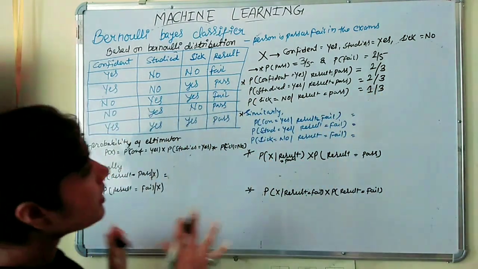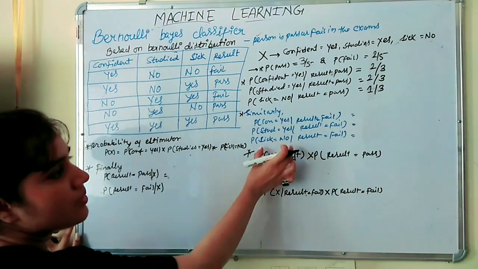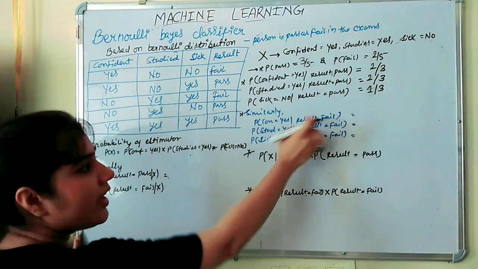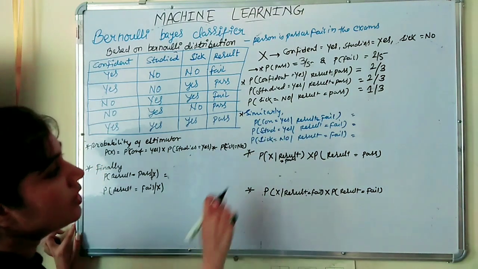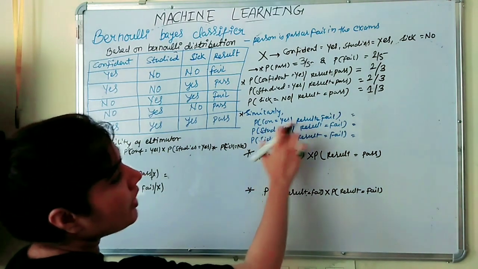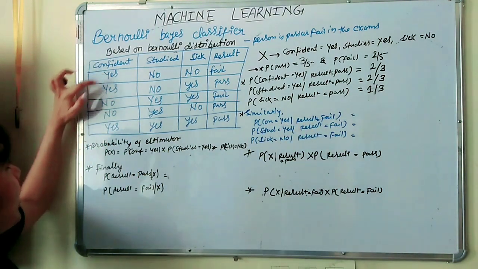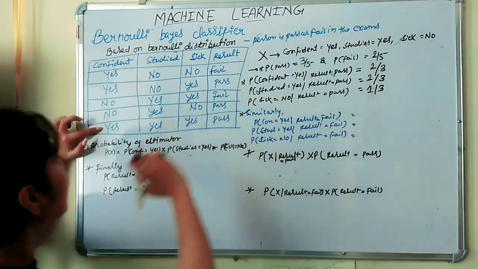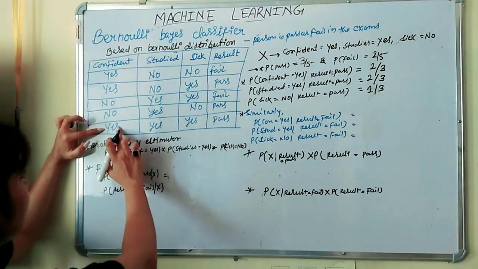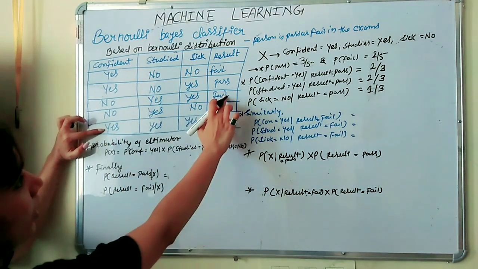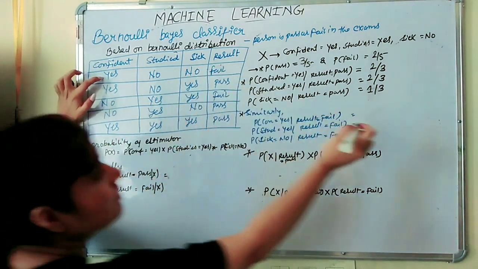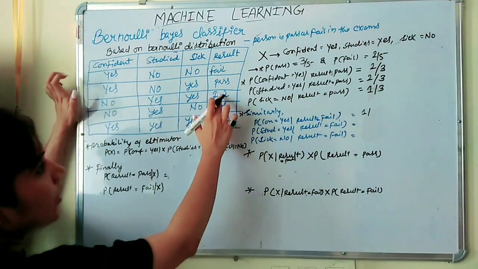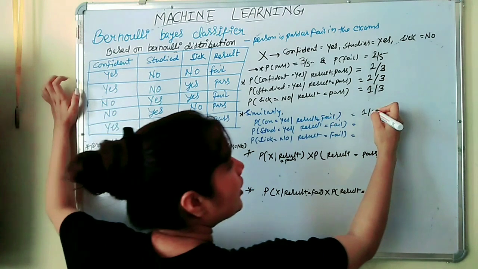Okay. Now similarly we will find this estimator for fail, where the result has given fail. So for confident equal to yes, again 1, 2, 3 yes. And result is fail. In how many we are getting fail result? Only 1. So we will put here 1 upon, in total number of fail 1, 2. So we will put here 2.